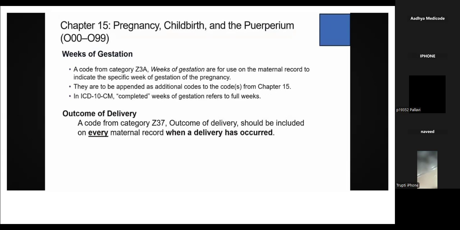Okay. Next we have outcome of delivery. So outcome of delivery, the category will be Z37. Outcome of delivery should be included on every maternal record when the delivery has occurred. Outcome means what? The baby outcome, right? So if the delivery occurred, then you need to assign the category what? Z37. Please note it down. Z37, outcome of delivery. When the delivery occurred, at that time you need to assign this particular code.